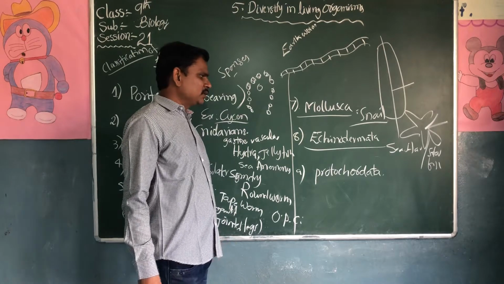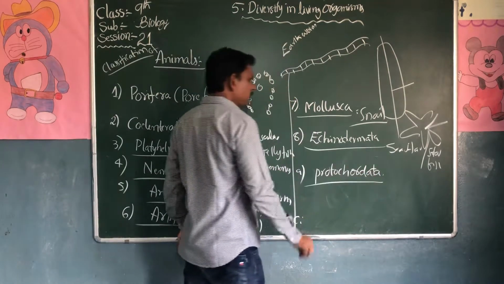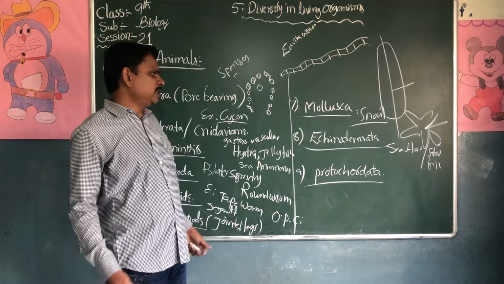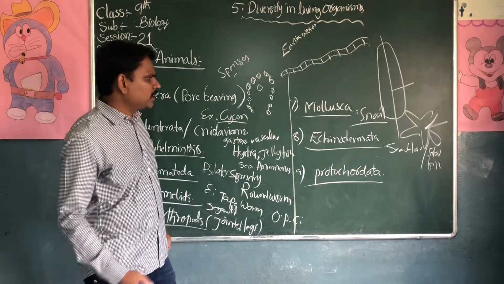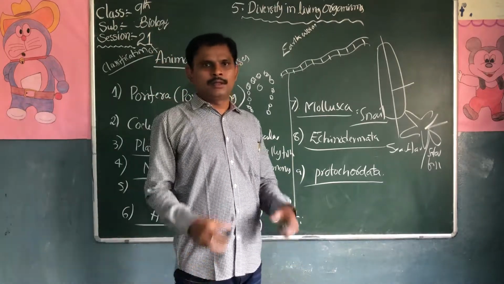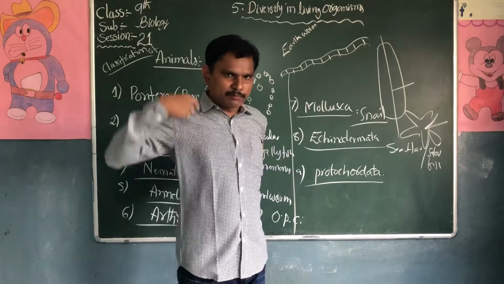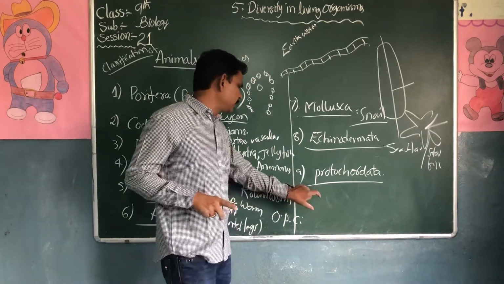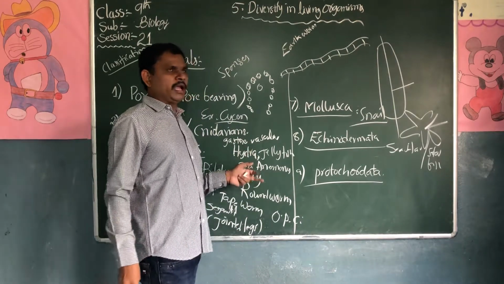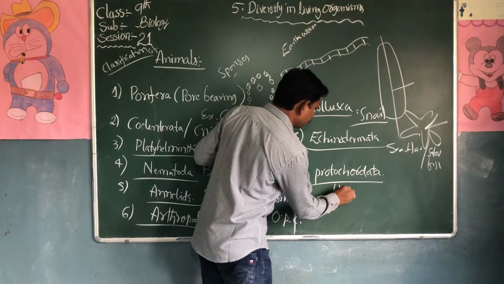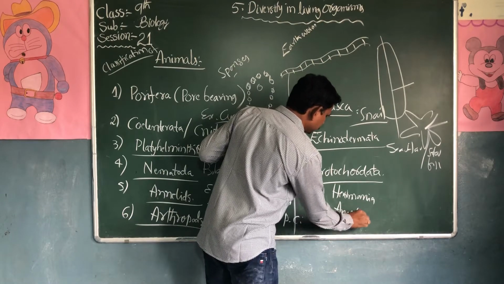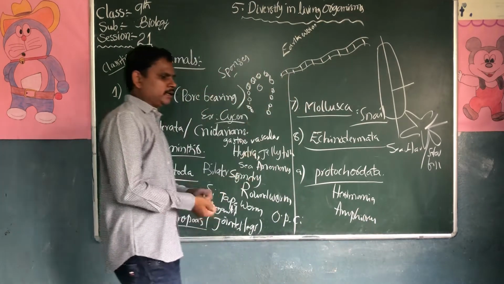Protochordata. The last one is Protochordata. These protochordates are also bilateral animals. They have triploblast. They have a string in their body, and the string gives support to the animals, like the spinal cord we have. The examples are Herdmania and Amphioxus.